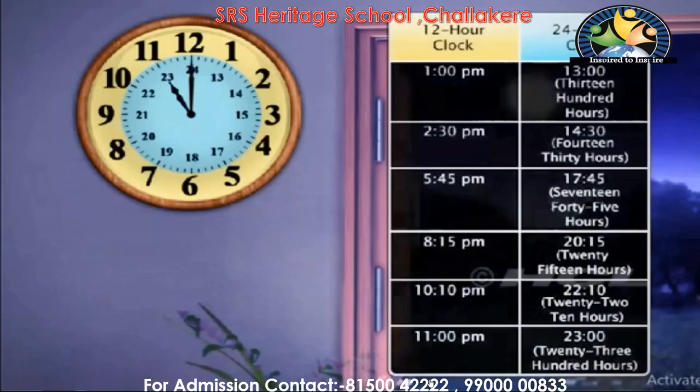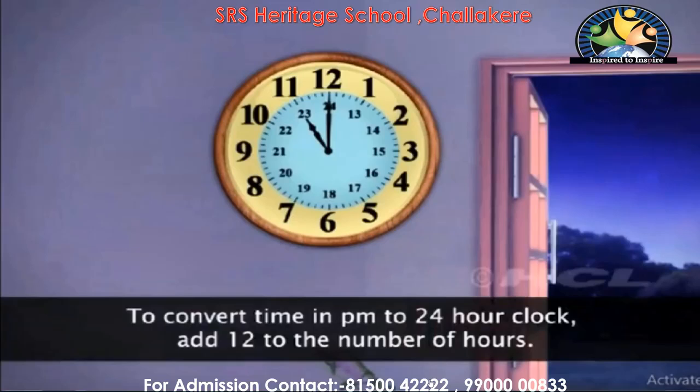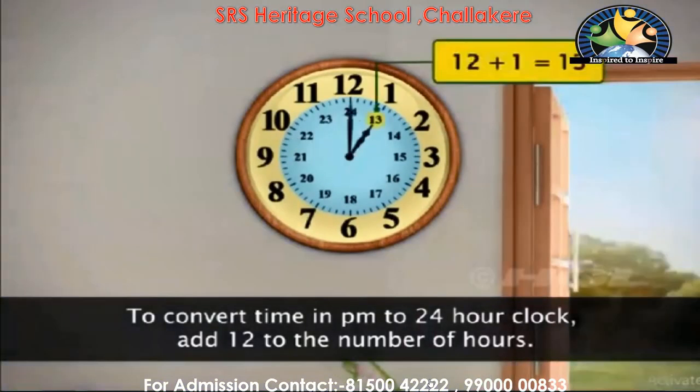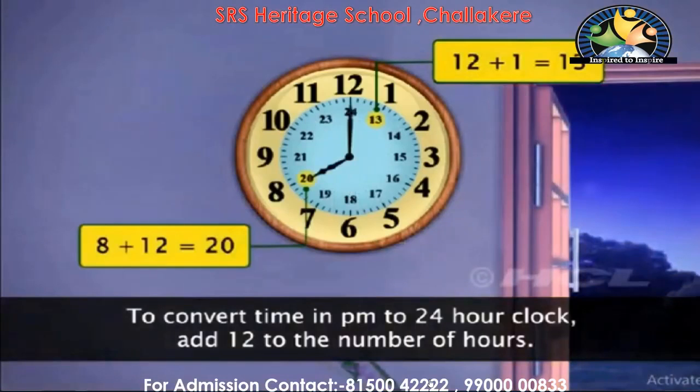23 hours, right? So you can see here, we are going to read the time in hours without using any AM or PM. As I told you, to convert the time PM to 24 hours clock, we need to add.